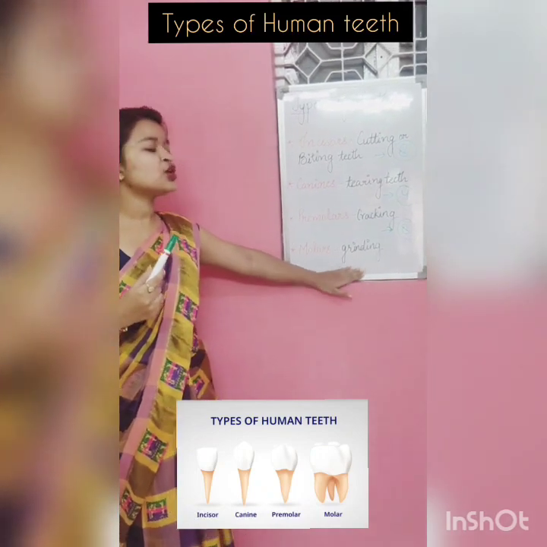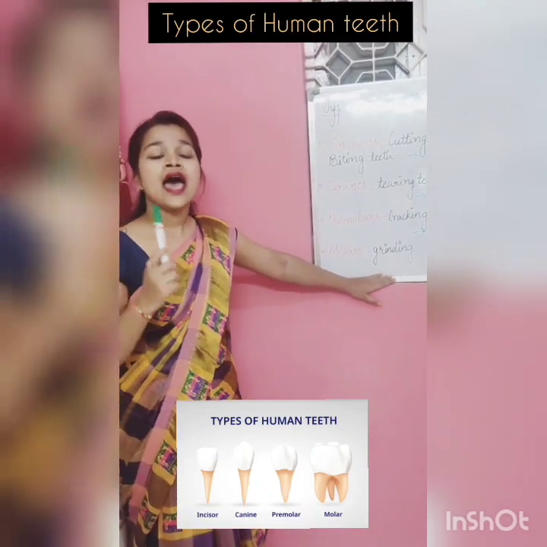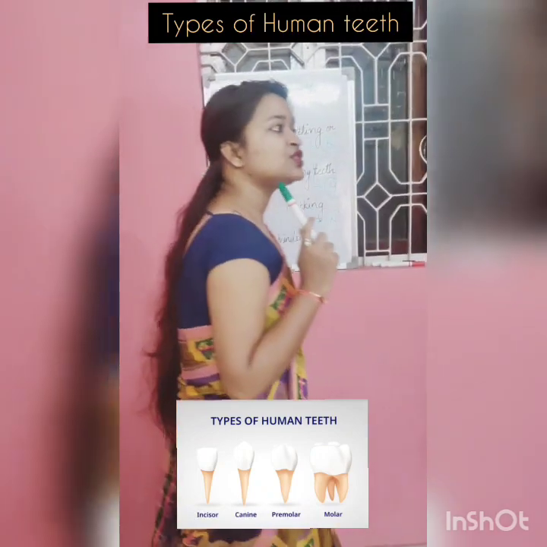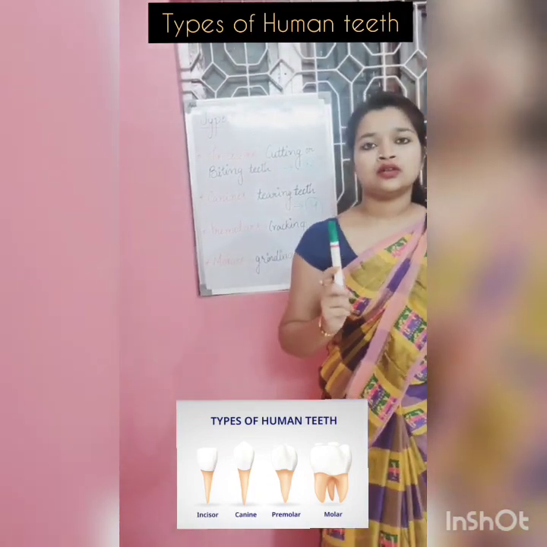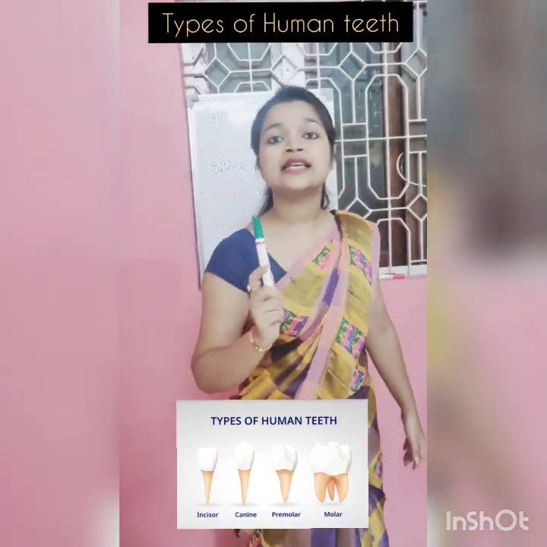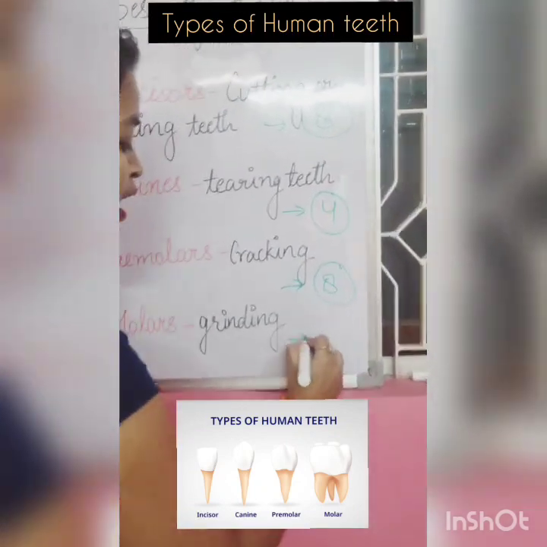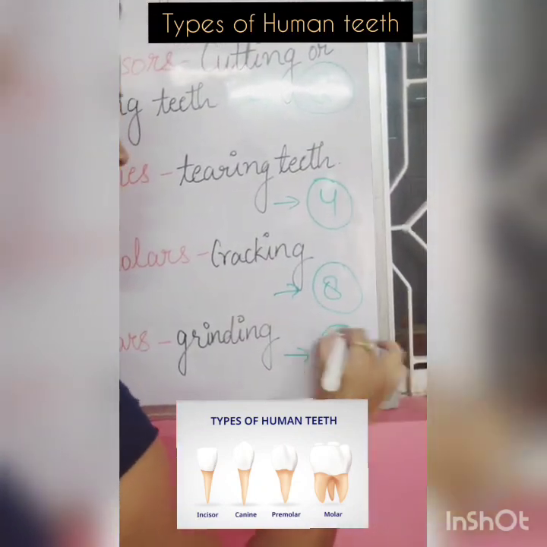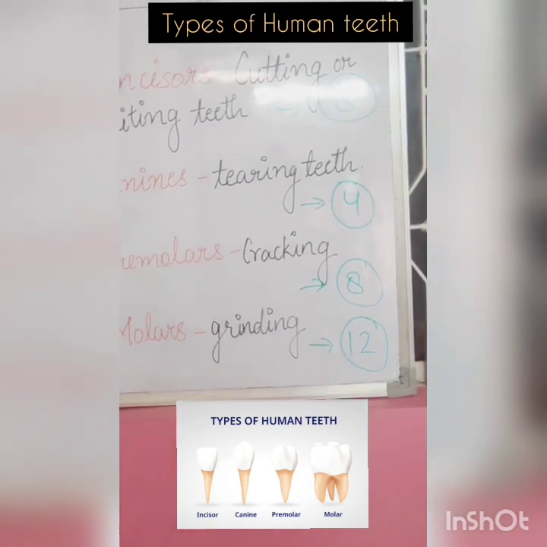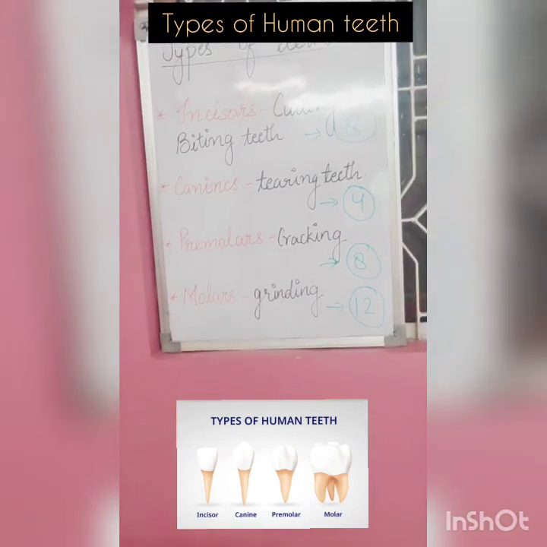Molars are 6 in each jaw, which means 6 plus 6, there are 12 molars present in our mouth.